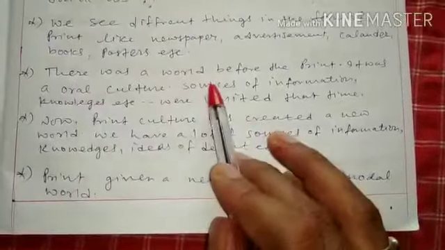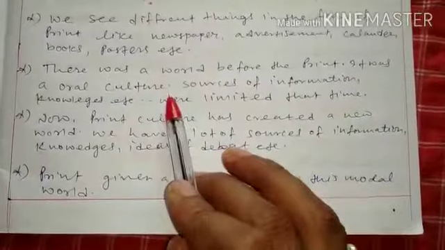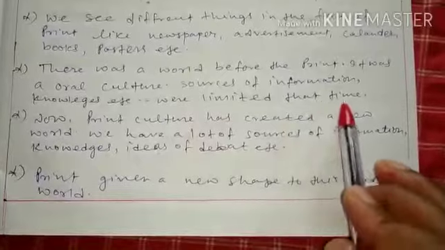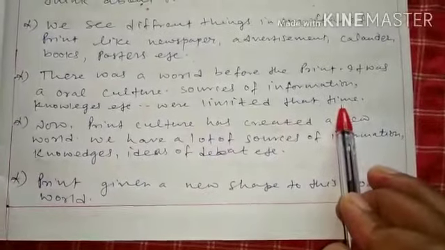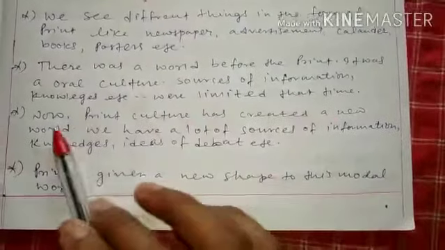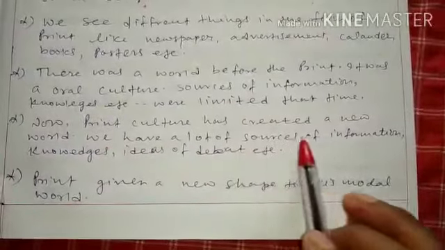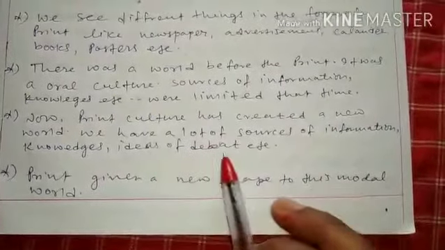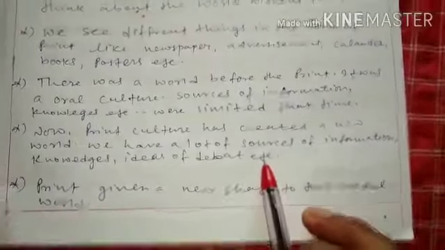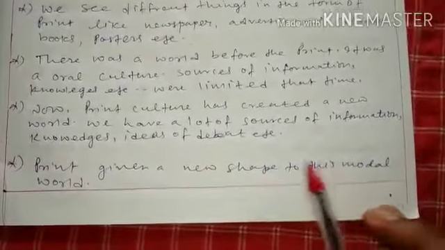So there was a world before the print. It was an oral culture. Sources of information, knowledge, etc. were limited that time. Before this there was a world that was oral. There was nothing in the written form. Now print culture has created a new world. We have a lot of sources of information, knowledge, ideas and debate. These sources and information have been created by print. The print gave a new shape to this modern world.